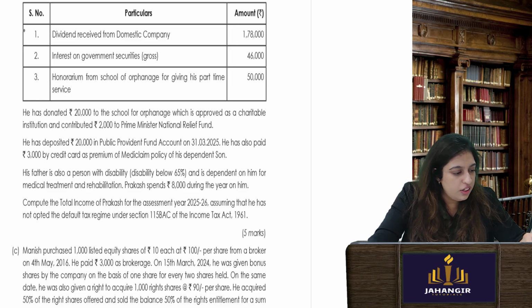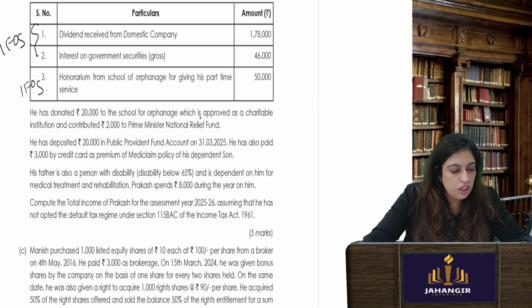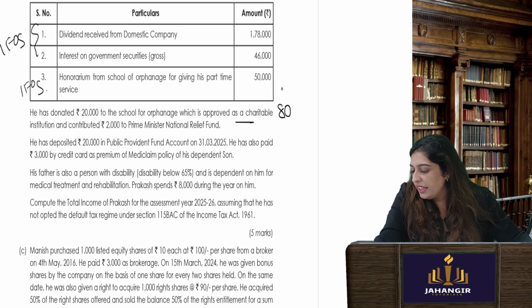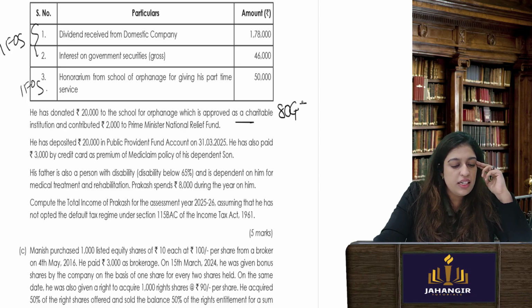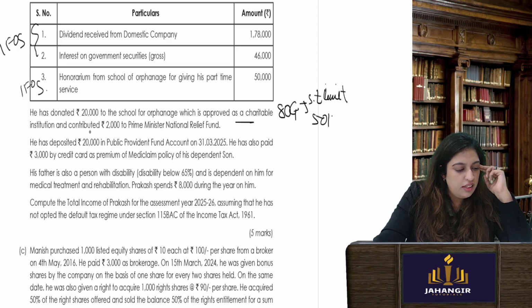Interest on government securities, all of this is income from other sources. Honorarium from school of orphanage for giving part-time service. He donated 20,000 to a school which is approved as charitable institution, and now if it is a charitable institution, you will get a deduction under 80G for donation, but it will be under the fourth head, and the fourth head is what? Subject to limit, and you have to find the limit, and whatever it is within the limit or 50%. 2,000 to Prime Minister Relief Fund, 100% without limit.